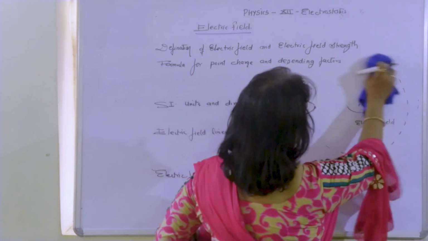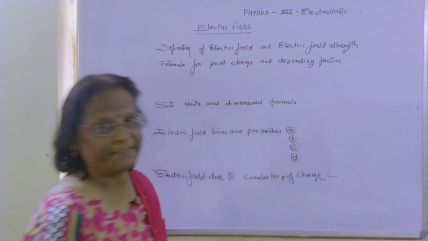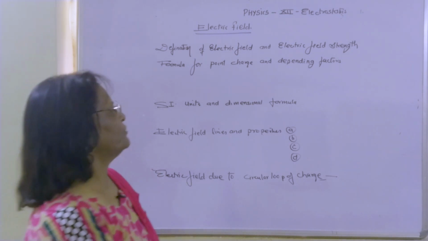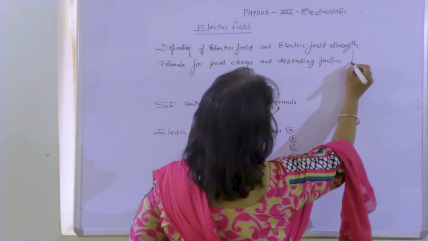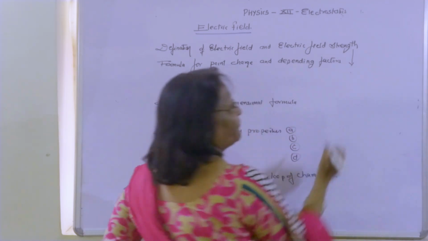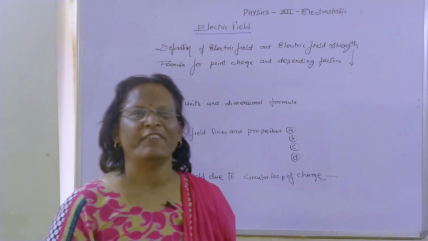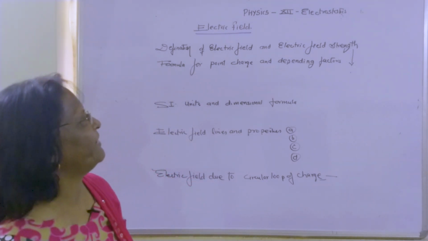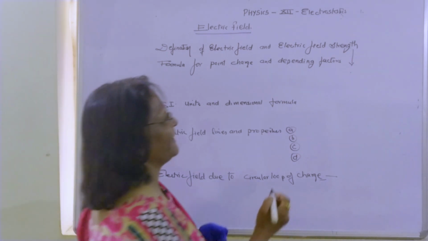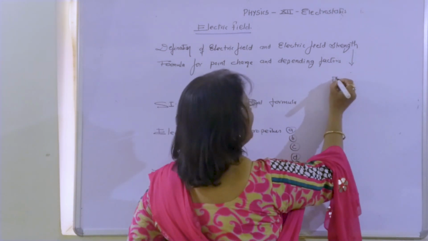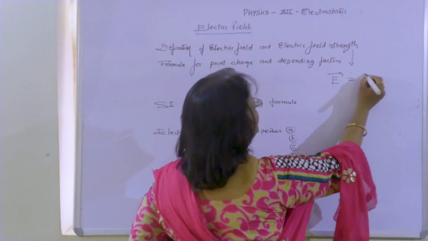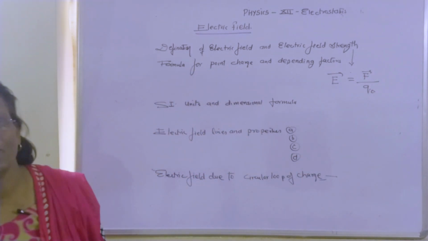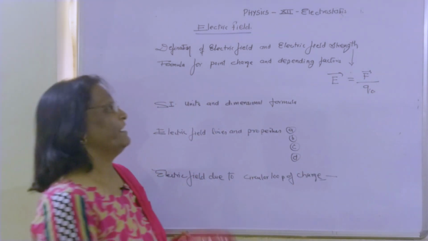Now, if there is an electric field, that means there should be a strength of electric field also. This is the strength of electric field. It is called electric field intensity. So this electric field intensity, or electric field strength, can be represented as force per unit positive test charge.